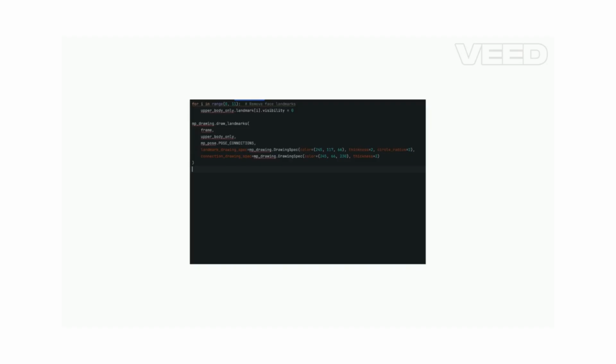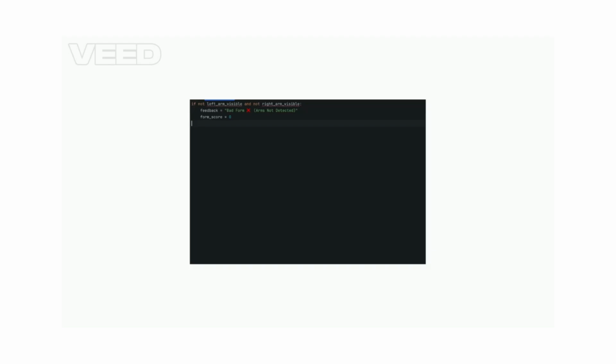Landmark drawing and UI. I also draw only upper body landmarks to help visualize the posture. I ignore the face for clarity. Fallback for missing arm detection: if the arms aren't visible due to occlusion or camera angle, we skip calculations and show a message that says arm not detected.